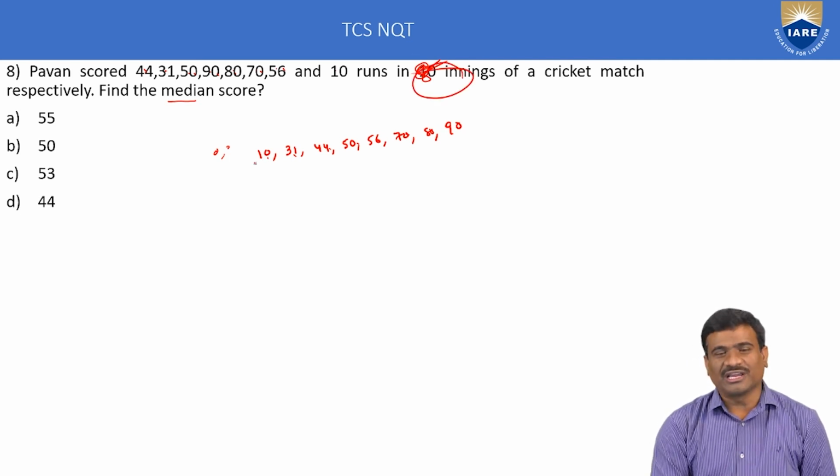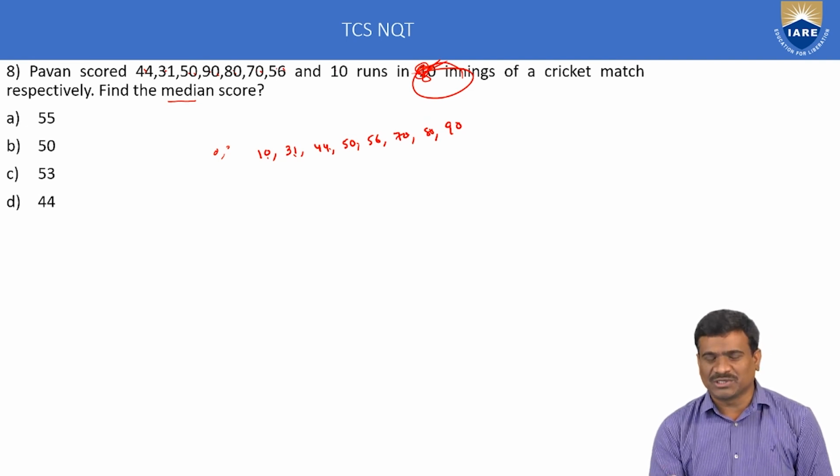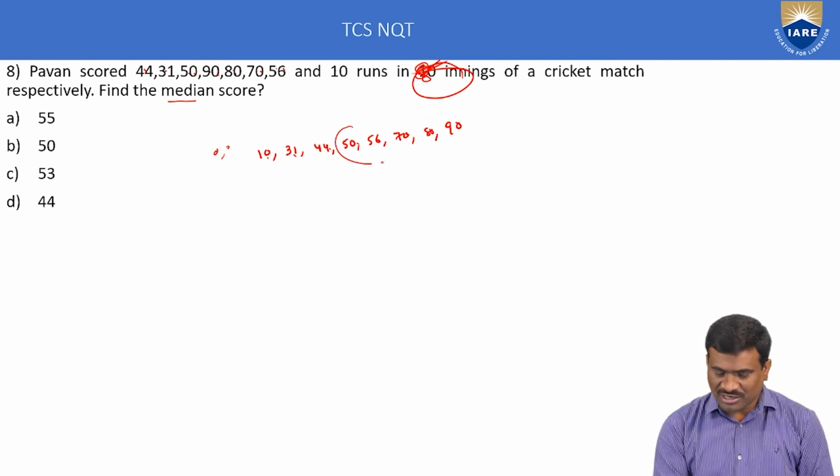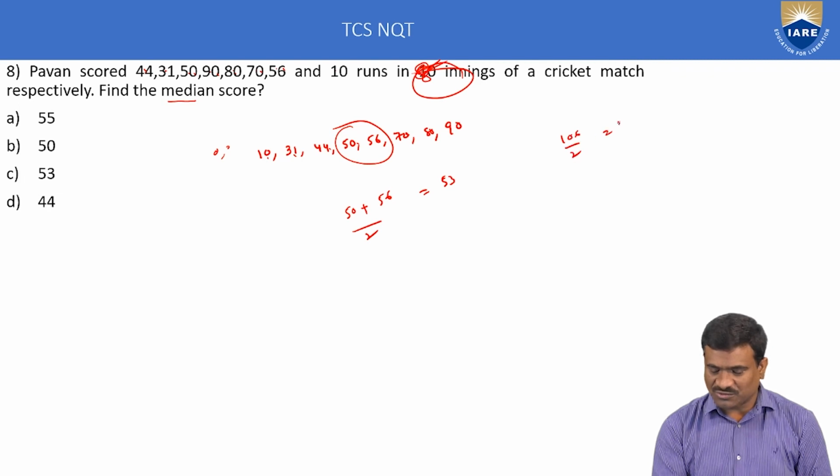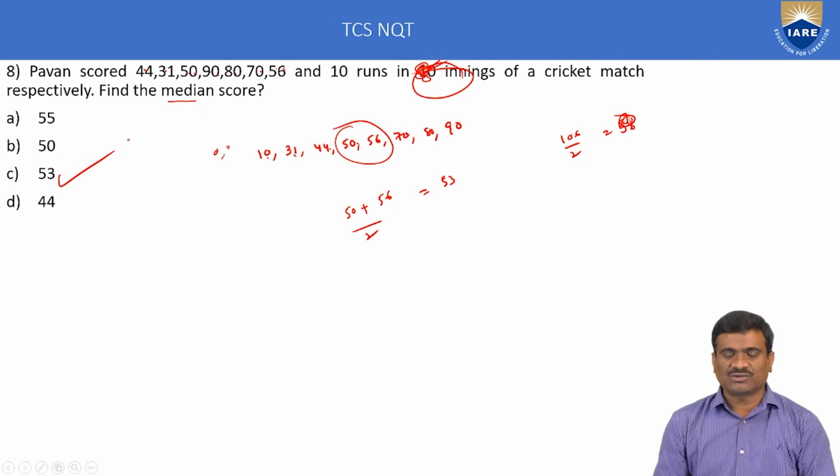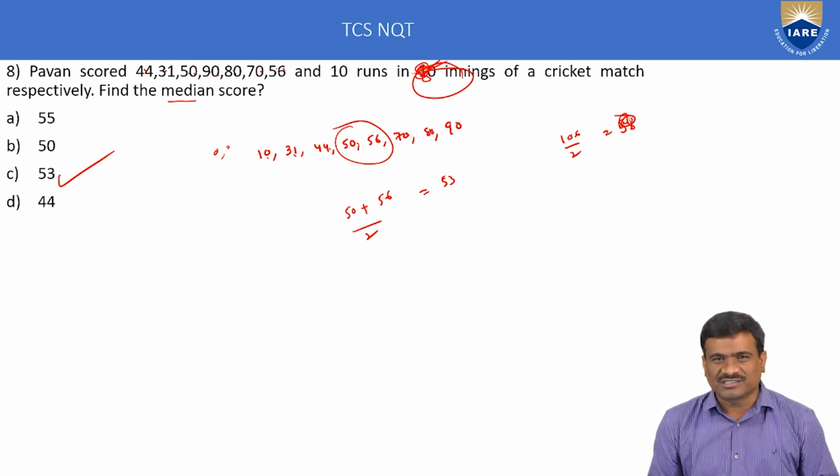A total of 8 numbers means n is even. The middle numbers are n/2 and n/2 plus 1, which are 50 and 56. To calculate the median: 50 plus 56 is 106, 106 divided by 2 is 53. So option C is the only correct one. This is called the median, a very simple concept.